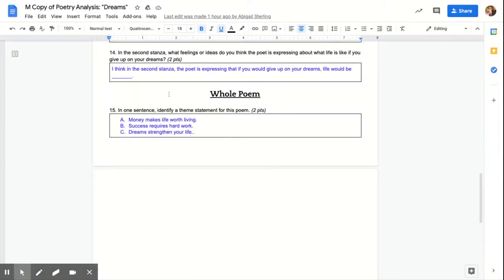Whole poem. Number 15. In one sentence, identify a theme statement for this poem. Is it A, money makes life worth living? B, success requires hard work? C, dreams strengthen your life?